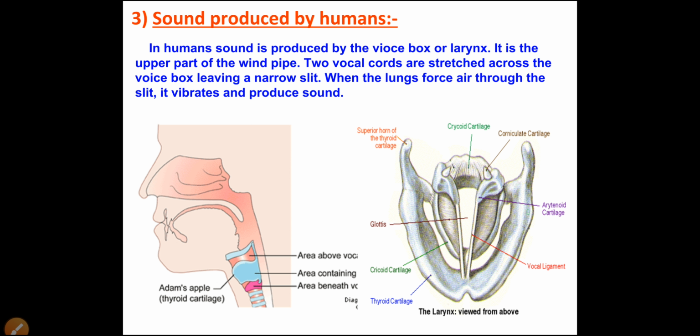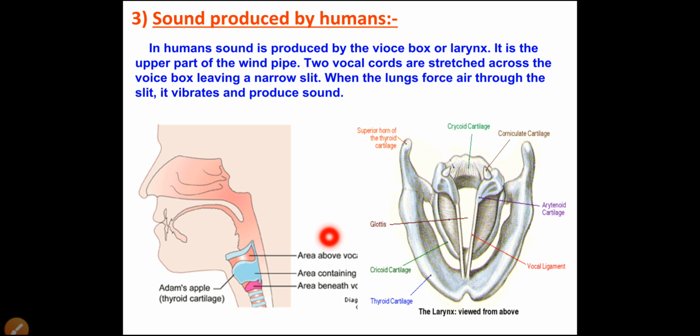Now, sound produced by humans. In our body also there is one box which is called the larynx, or voice box, and that voice box or larynx helps to create sound in the human being. The larynx or voice box is the upper part of the windpipe. Two vocal cords are stretched across the voice box, having a narrow slit. When the lungs force air through the slit, it vibrates and produces sound.